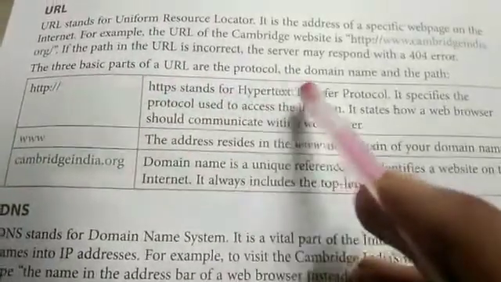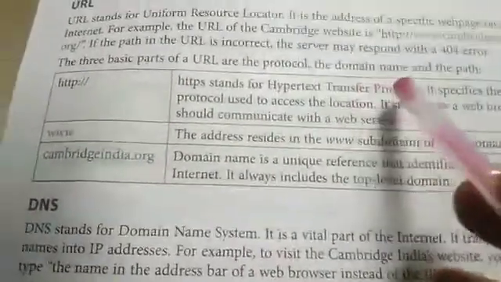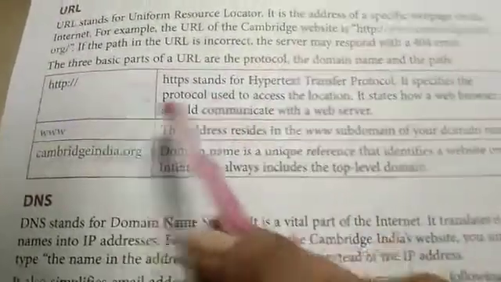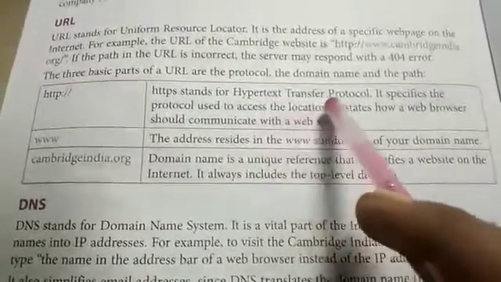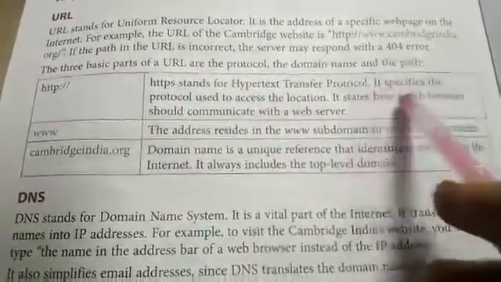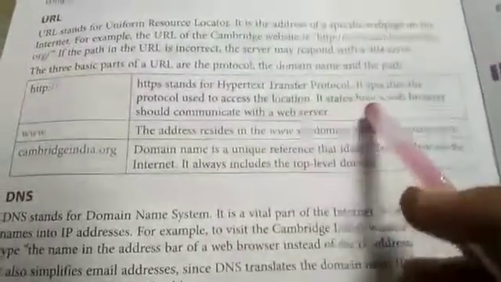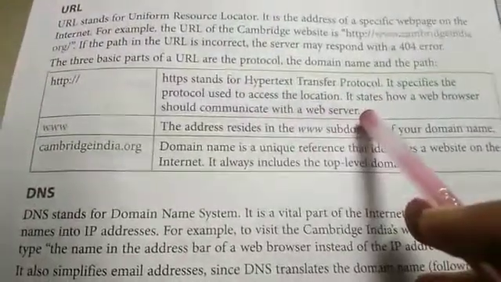Three basic parts of a URL are there: the protocol, the domain name and the path. HTTP stands for Hypertext Transfer Protocol. It specifies the protocol used to access the location. It states how a web browser should communicate with a web server.